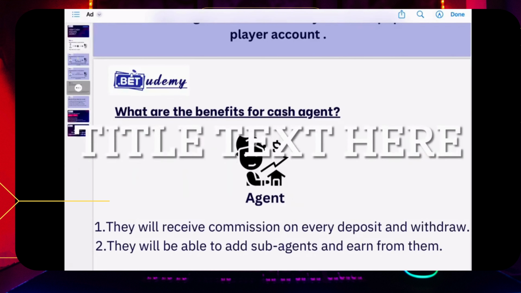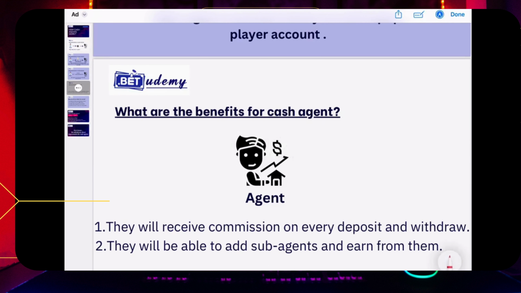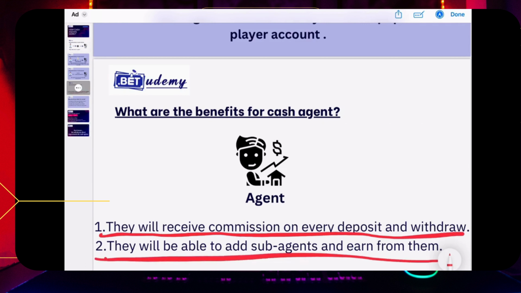What will agents receive for this? Well, they will receive commission on every deposit and withdrawal. They will be able to add sub-agents and earn from them. We will learn all this in upcoming chapters.